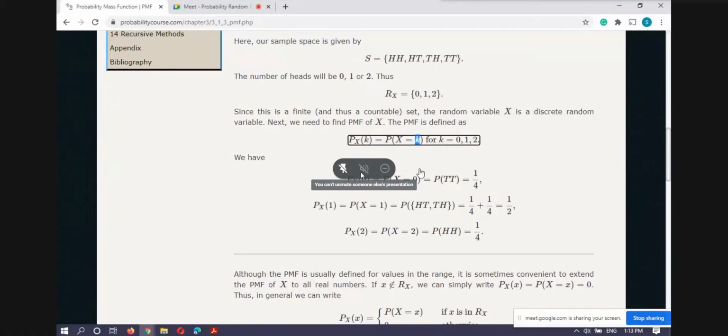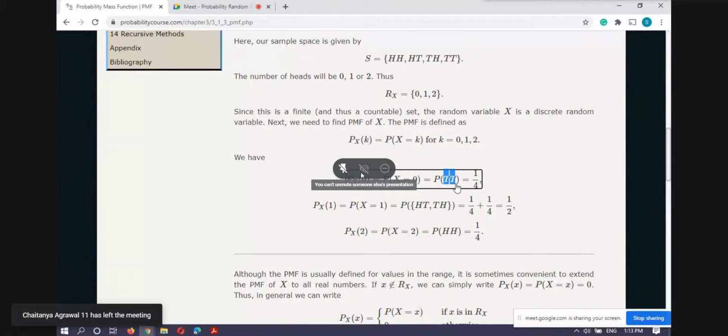Then I calculate the probability for k equal to 0. It means the probability that X equals 0. For X equal to 0, I have to take those sample points for which X of s is equal to 0, and we know this is the only sample point for which X of s is 0, and the probability of this sample point is 1 by 4.